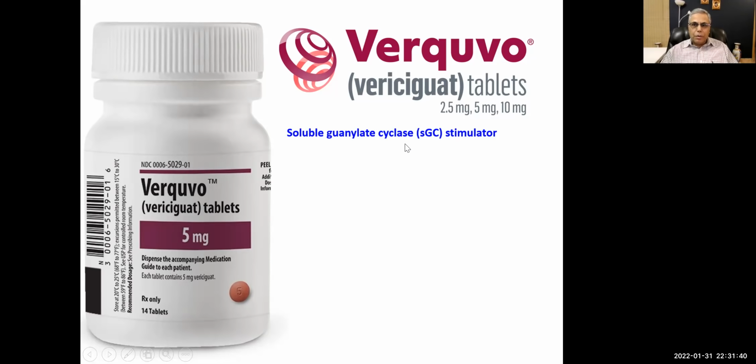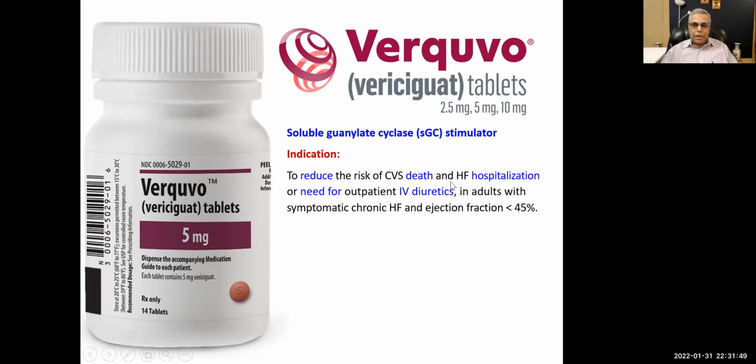It is a soluble guanylyl cyclase or guanylate cyclase stimulator. Indication: to reduce the risk of cardiovascular death and heart failure hospitalizations, or need for outpatient IV diuretics.